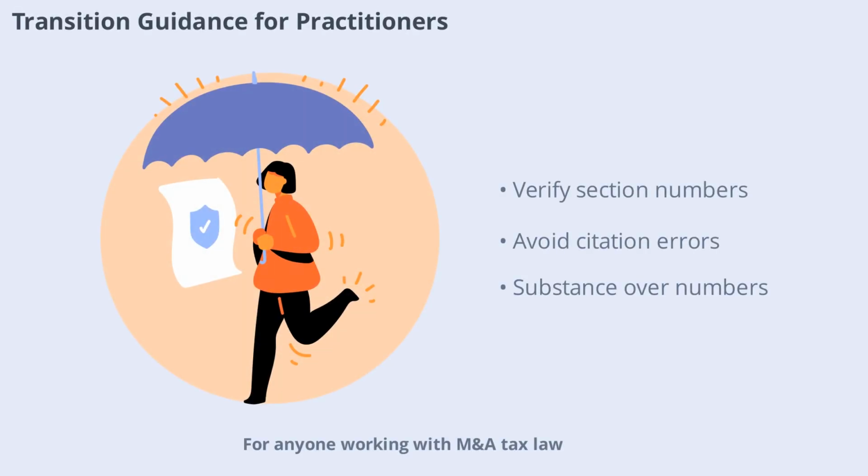For anyone working with M&A tax law, it's essential to verify section numbers under the new 2025 Act before citing them in documents or filings. The treatise continues to use the 1961 Act section numbers for clarity, but always flags the need for renumbering verification. This discipline prevents citation errors and ensures accuracy, especially as the underlying substantive law is often carried forward, but the section references change.